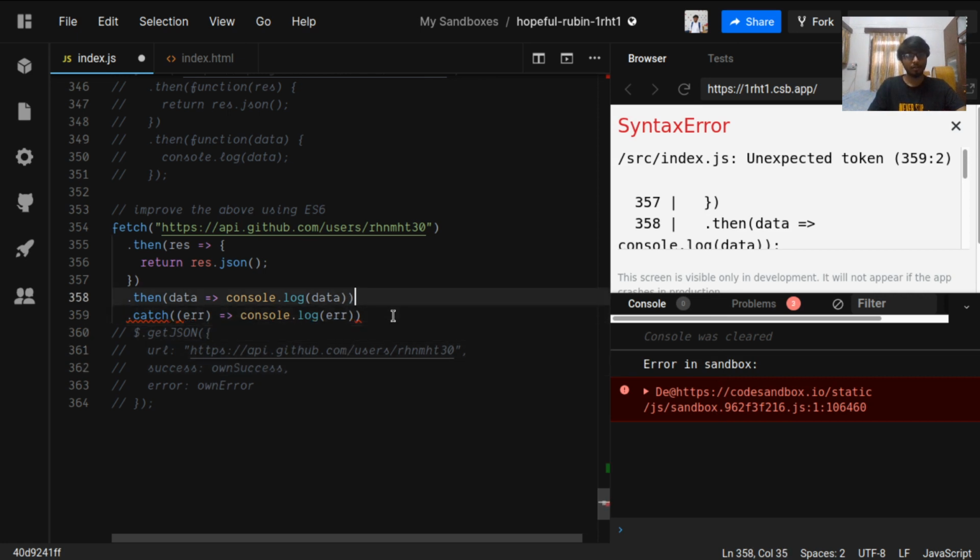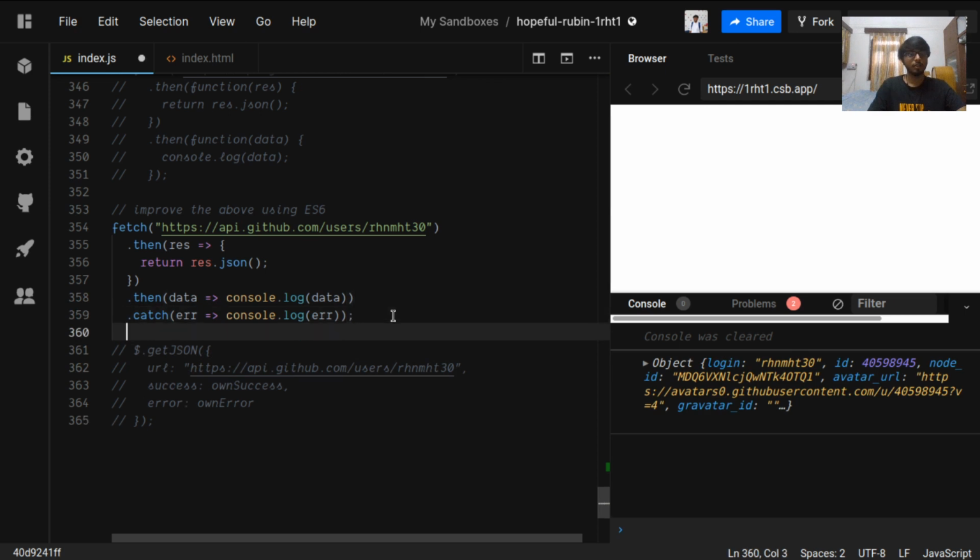Now if something goes wrong in this promise, it will skip these .then chains and go directly to this catch. It will pass the error in it, and it will console log the error.